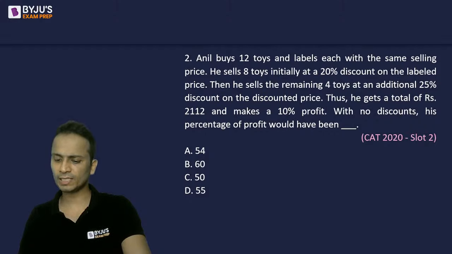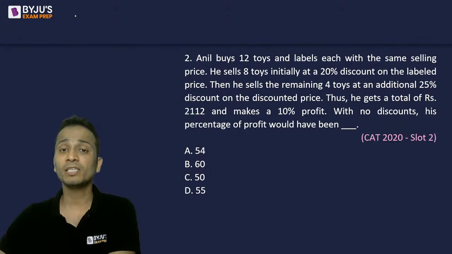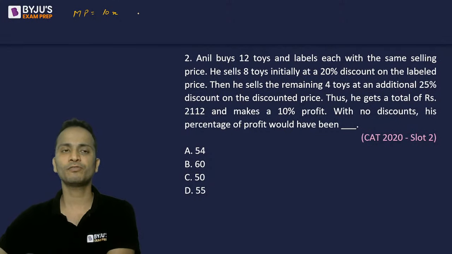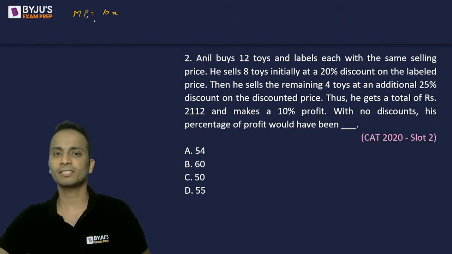Okay, so let's start solving this one. Manoj has already given an answer. Anil buys 12 toys and labels each of them with the same selling price. So that means he is labeling these toys. So label price or market price, I'll assume it as, let's say, 10x. So let's say 10x is the market price of each toy. Okay, so each of the toys is marked at 10x.